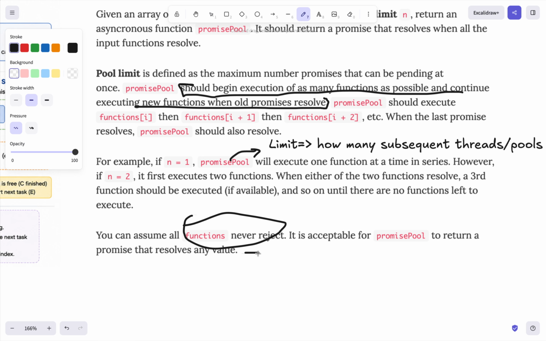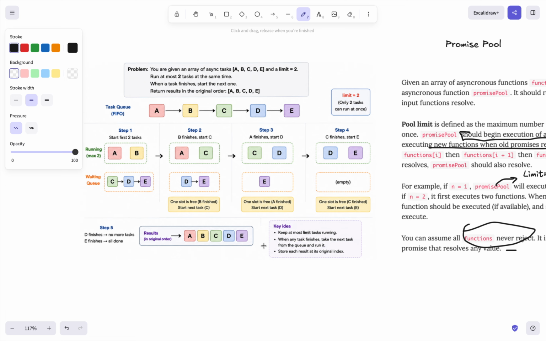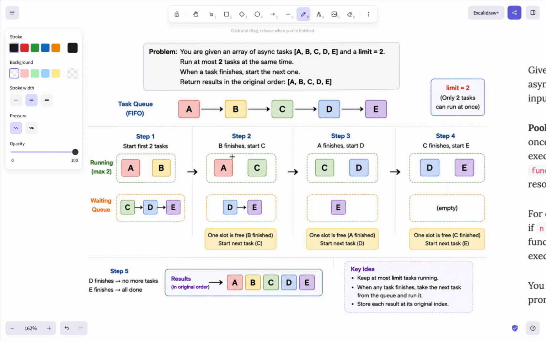Okay, fine. So let's see this diagram. It is saying that you are given async tasks A, B, C, D, E, and a limit equal to 2. Running at most limit equal to 2 means we need to run at most 2 tasks.